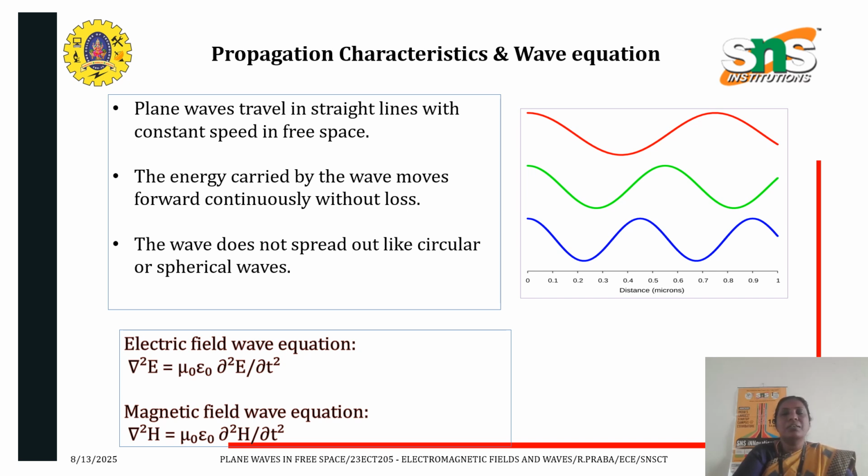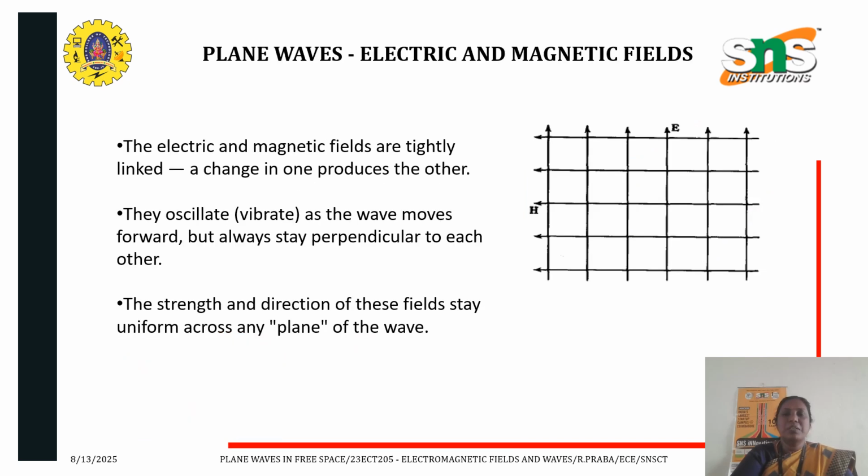One is in terms of the electric field, and another is in terms of the magnetic field. The electric field wave equation is del squared E is equal to mu naught epsilon naught dou squared E by dou t squared. And the magnetic field wave equation, the analogous equation, is del squared H is equal to mu naught epsilon naught dou squared H by dou t squared. These two equations are called the wave equations for free space.